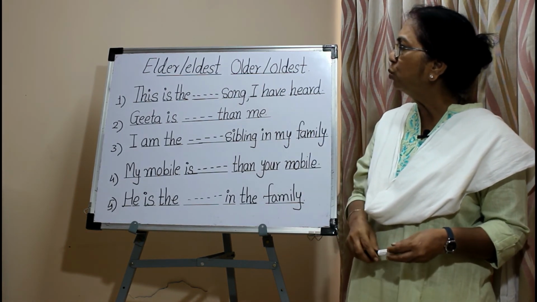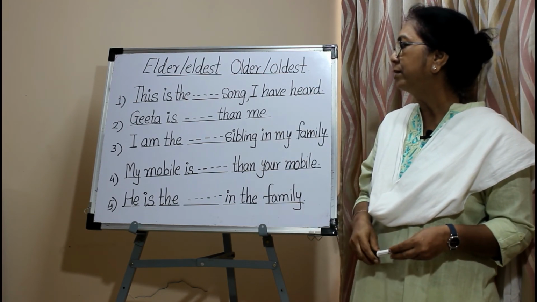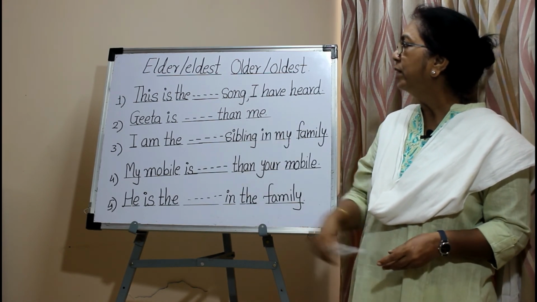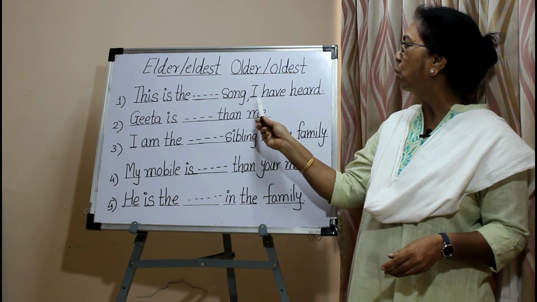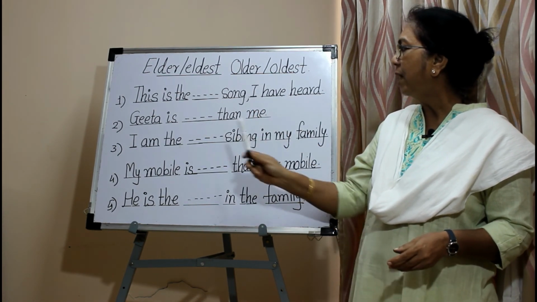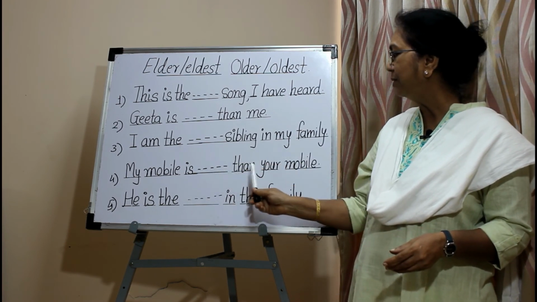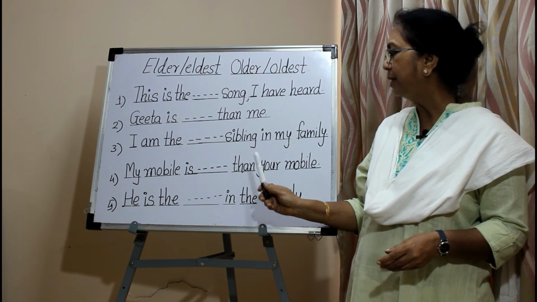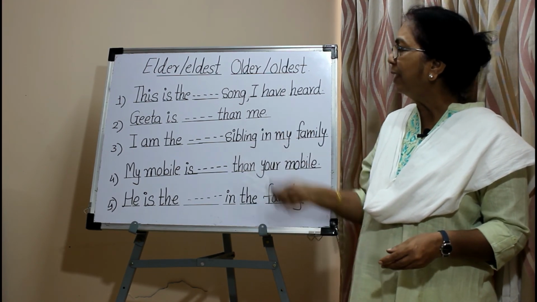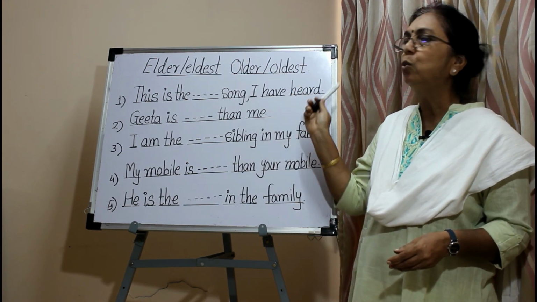If you have understood the difference and use of these adjectives, use them in the sentences. These are the exercise sentences. First one, this is the dash song I have heard. Gita is dash than me. I am the dash sibling in my family. My mobile is dash than your mobile. He is the dash in the family. So solve these examples. Practice more sentences of elder, older, eldest and oldest.